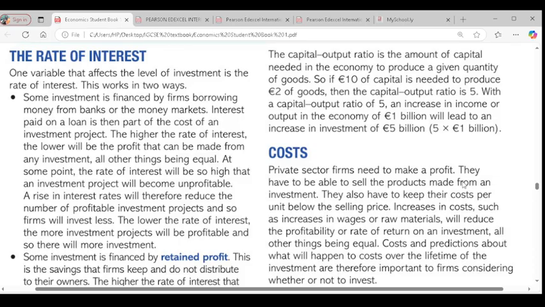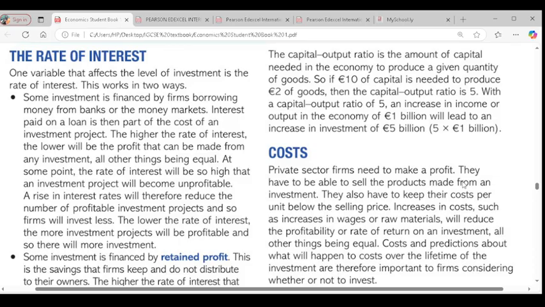So that's the rate of interest when it comes to borrowing and retained profit. For borrowing, if the interest rate is high, borrowing for investment would reduce because firms will not be able to make profit. If the interest rate is low, firms will borrow more because profitability is going to increase, so investment will increase. For retained profit, if the rate of interest is high, firms will rather save than spend on investment. But if the interest rate is low, firms will rather spend on investment in capital goods than saving. I think it's clear. Any question about that? So that's the first factor.